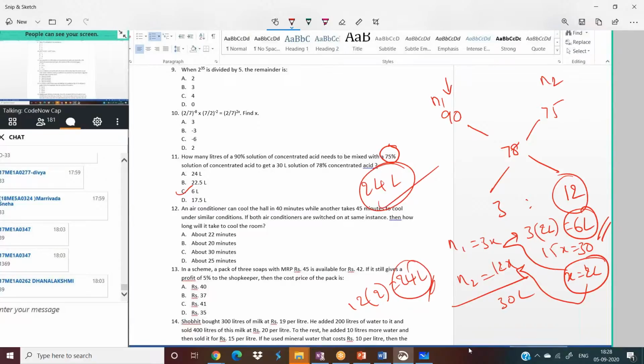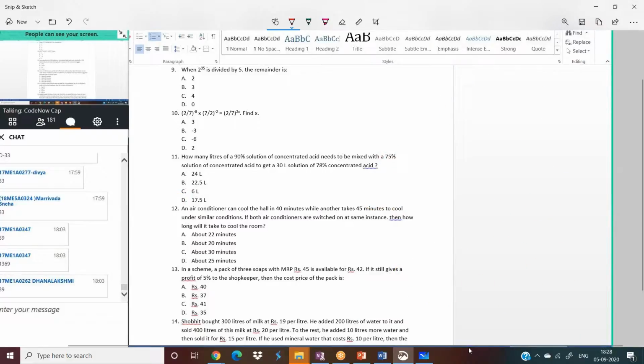Next, solve the 12th problem. This is allegations and mixtures concept. Don't worry guys, I'll share few videos and materials with you, all the basic concepts. Next question, just read the question and directly you can answer it.